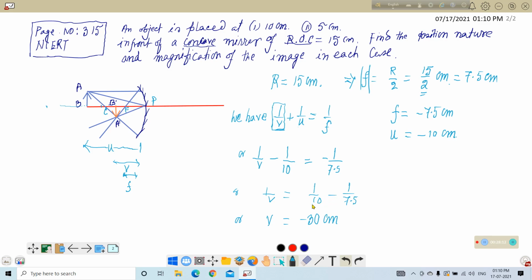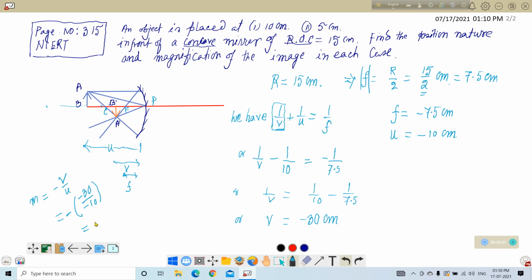Now magnification is equal to M. M is equal to minus V by U. Put the values with proper sign. Minus of V means minus of minus 30. U means minus 10.